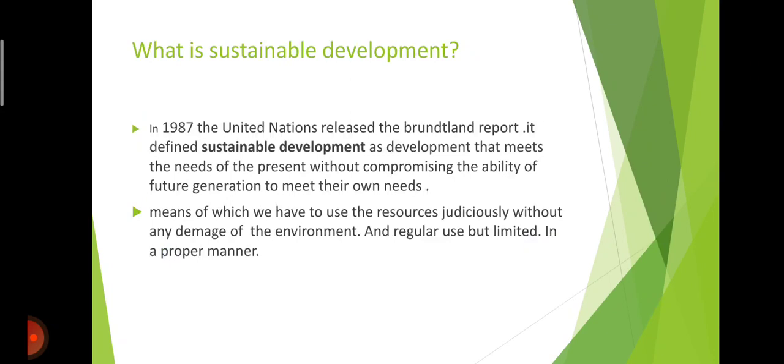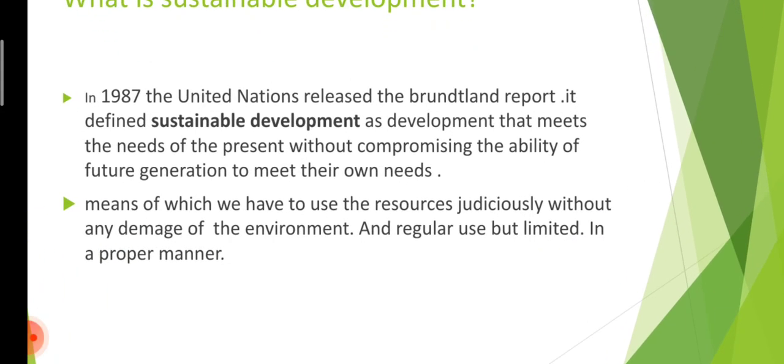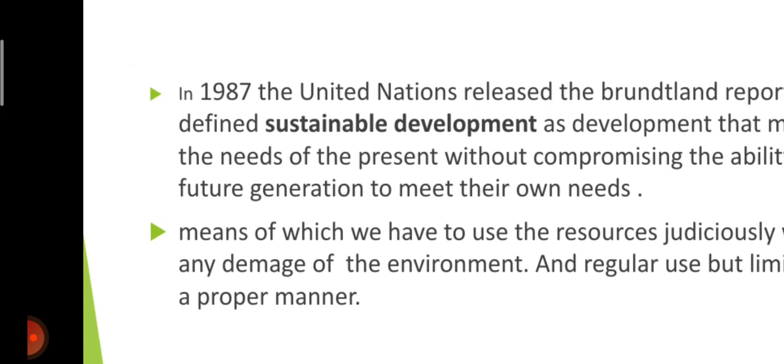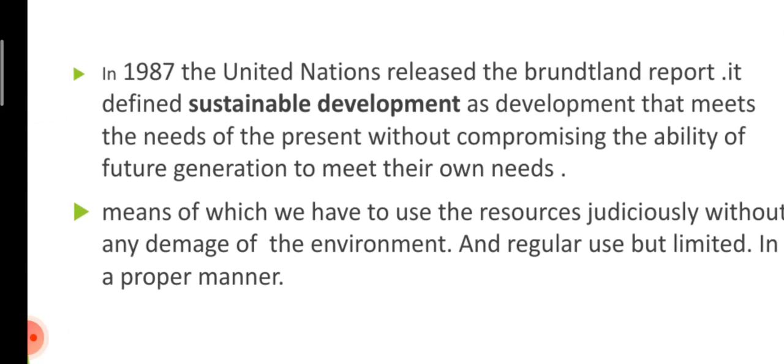What is sustainable development? In 1987, the United Nations released the Brundtland Report. It defined sustainable development as development that meets the needs of the present without compromising the ability of future generations to meet their own needs.